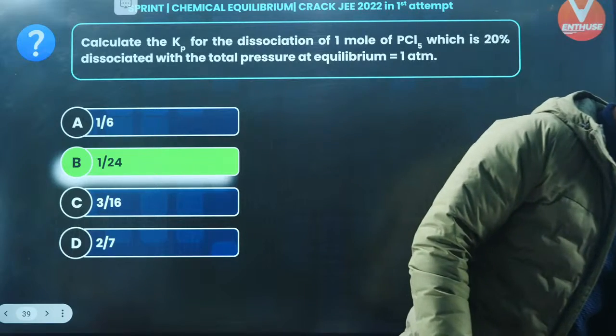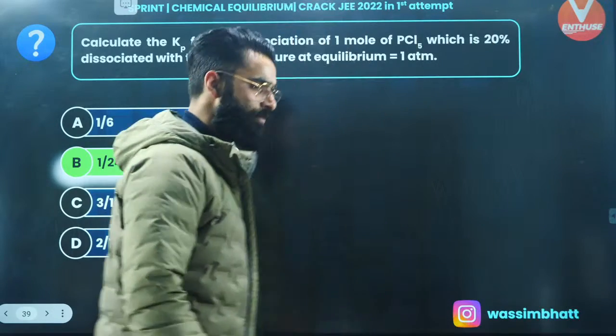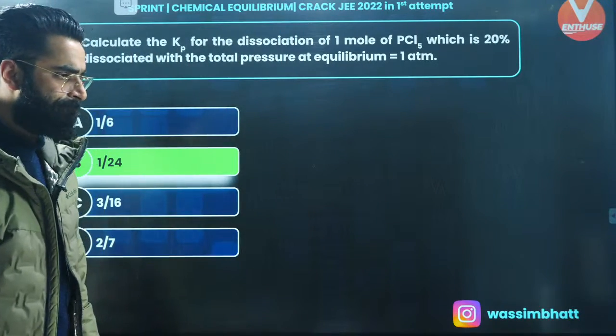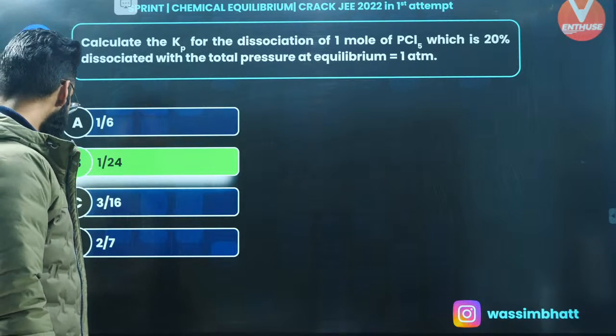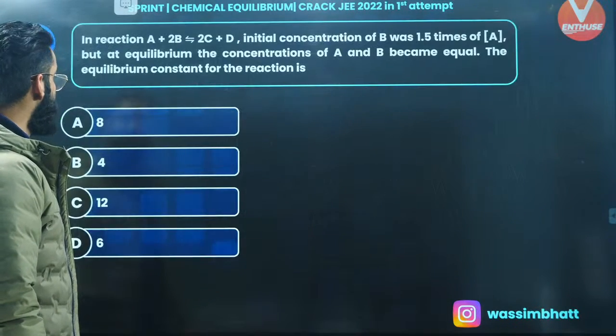People, just let me know in the chat if it is clear to everyone so that I can move on to one more pattern of questions. A very simple and basic question this was. I'm sure you would have solved it properly, okay?